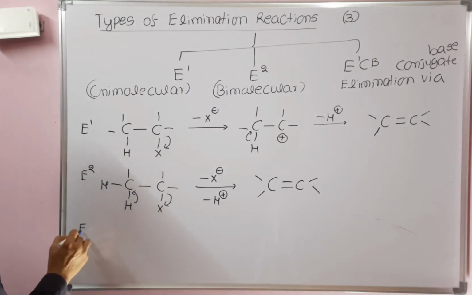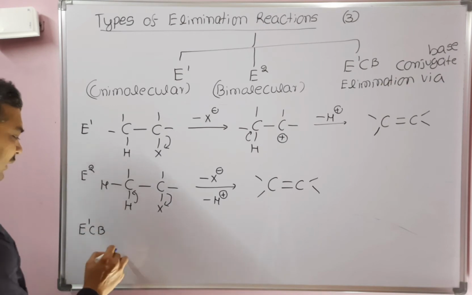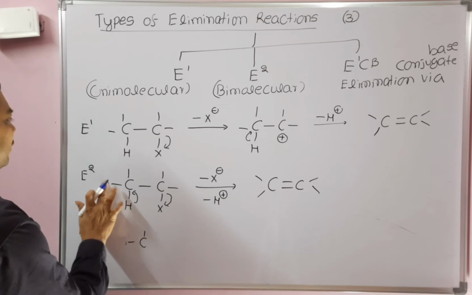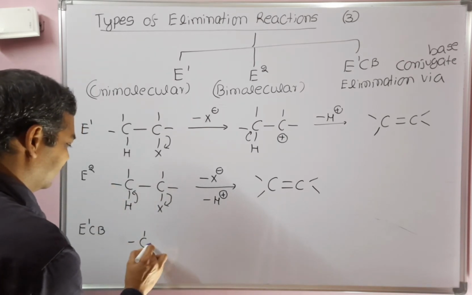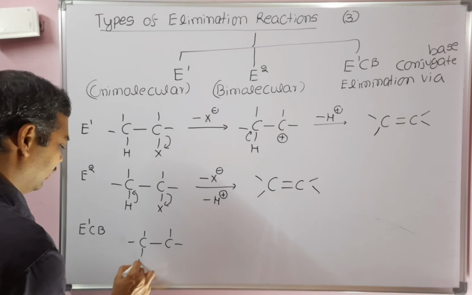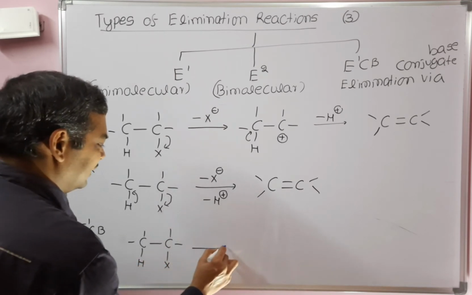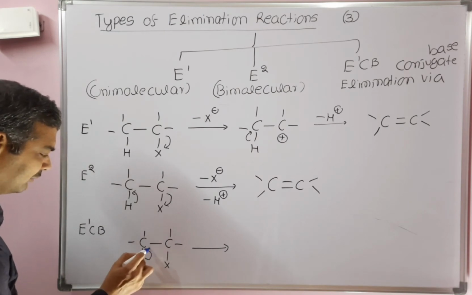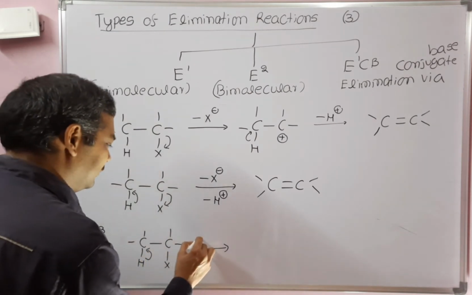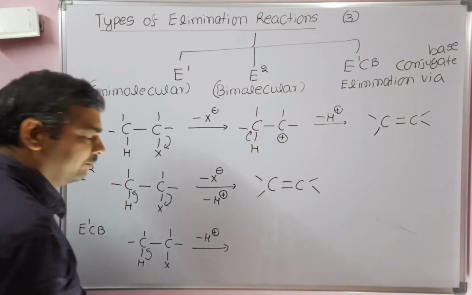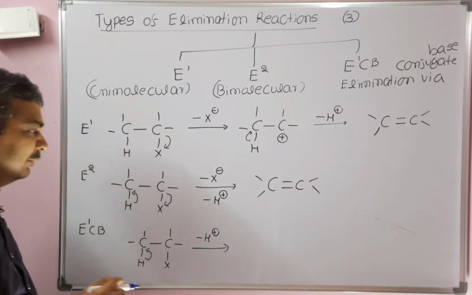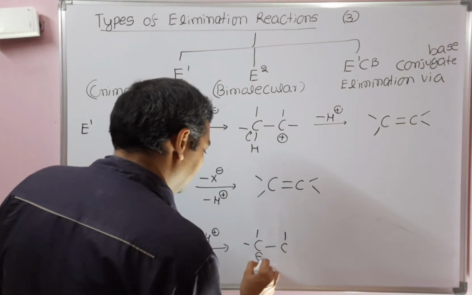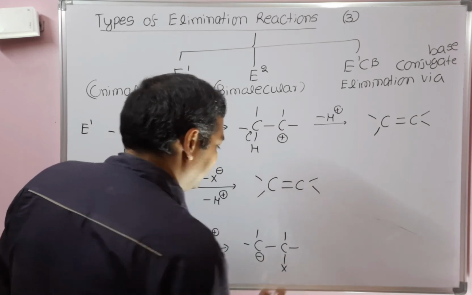In E1CB, elimination via conjugate base reaction, we'll take the same alkyl halide for better understanding: C, hydrogen and X. It is a 2 step reaction. First, the CH bond will cleave and H plus will be eliminated out, so a carbanion will be formed.